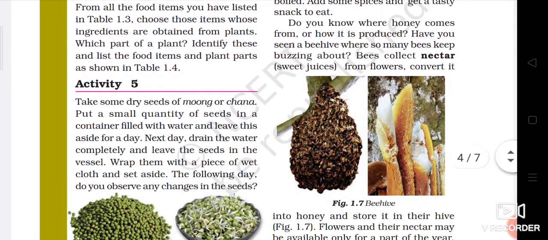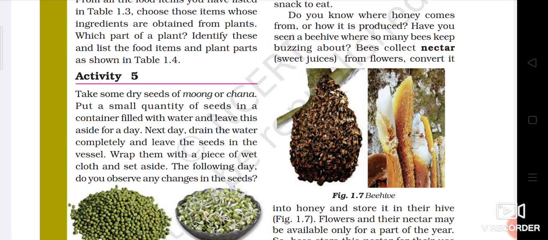Now activity 5, take some dry seeds. Now how can you make sprouts? If you consider some moong seeds or chana seeds, then what you have to do? You have to soak the seeds in water overnight. Put a small quantity of seeds in a container filled with water and leave this aside for a day, either for a day or overnight. Next day, drain the water completely and leave the seeds in the vessel. Wrap them with a piece of wet cloth and set aside.